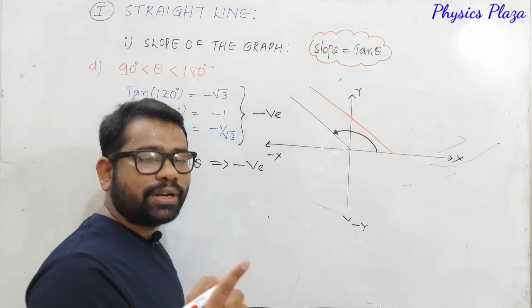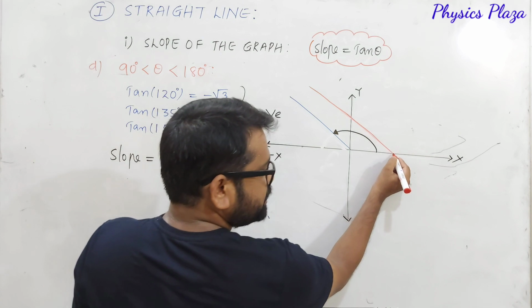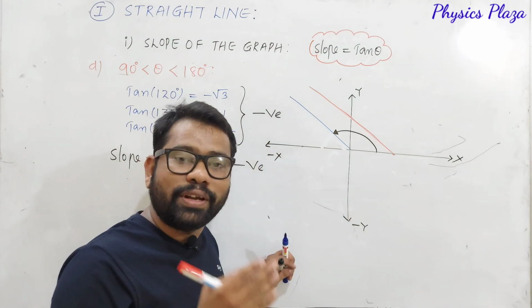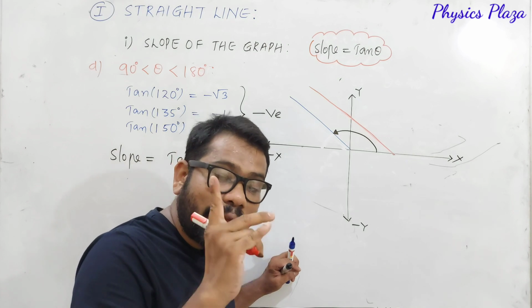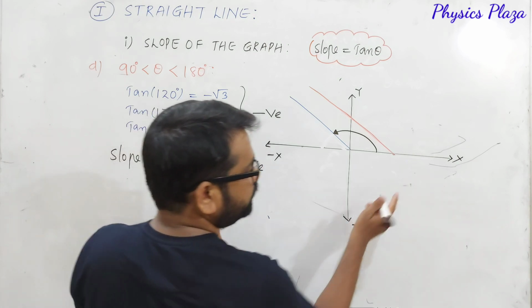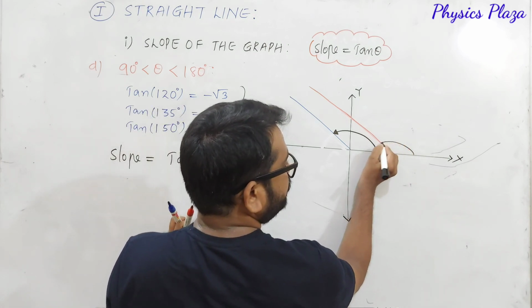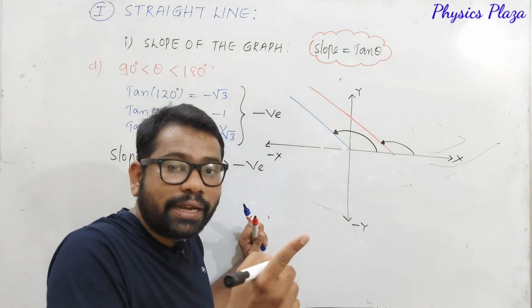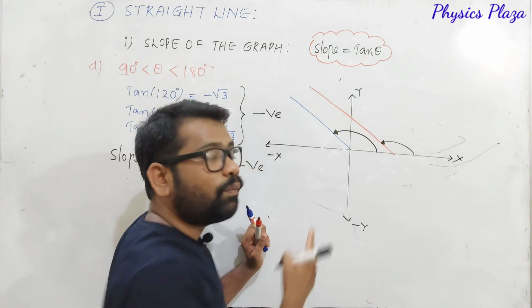So, some students will think that it is touching the positive x-axis, so the slope is positive. No, it is not that actually, children. Here the angle will decide. This is obviously going to be greater than 90, and obviously less than 180.